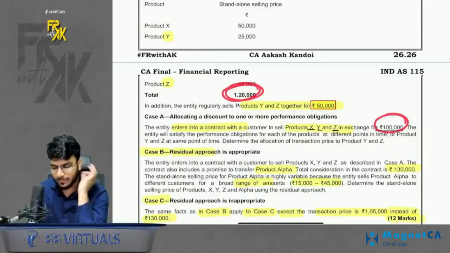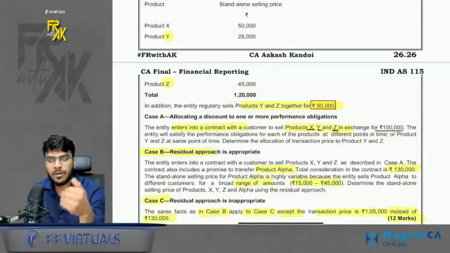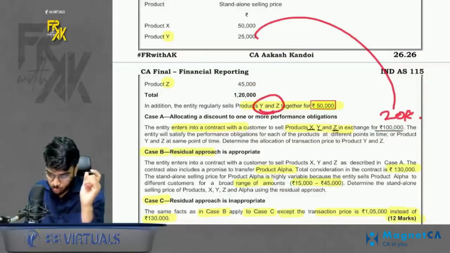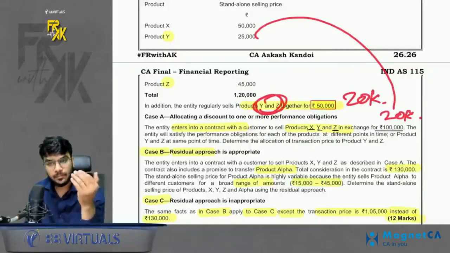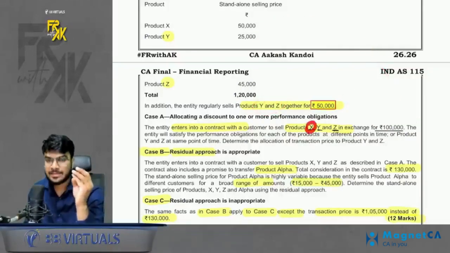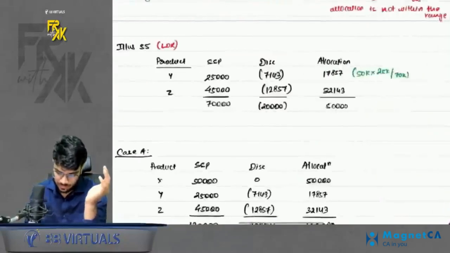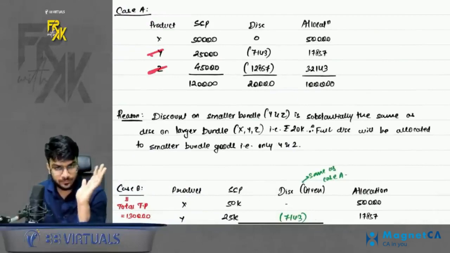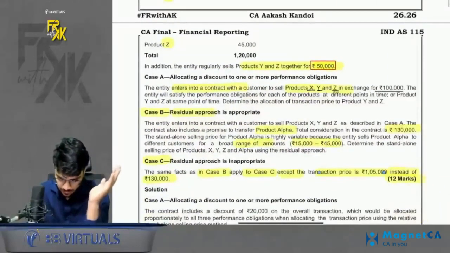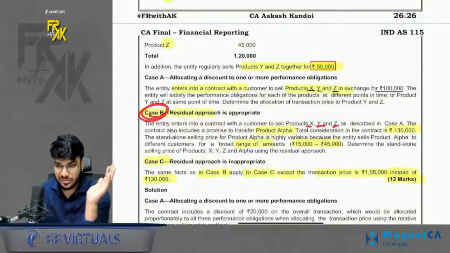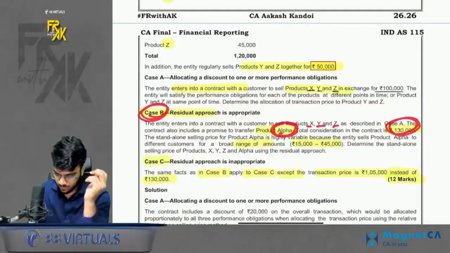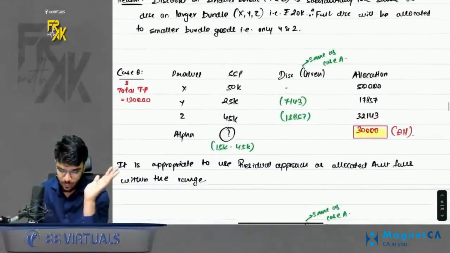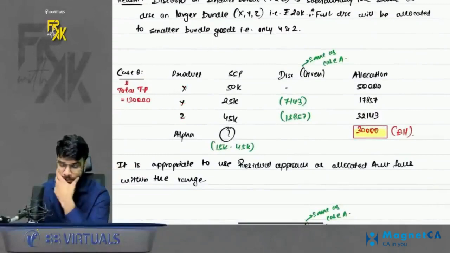You sell it for 1 lakh. That means on all 3 products, how much discount are you giving? You are giving a discount of 20,000. And if you see closely, on the 2 products also, you give a discount of 20,000. That means on this extra product X, you are not giving any extra discount. That means in case A, the discount will not get allocated to X. It will only get allocated to Y and Z. Simple. Case B. It says along with XYZ, we also sell alpha, but we sell for 1,30,000. Okay. And range of alpha is given. How to calculate the value of alpha? It is simple. See, you have the data of first 3 products. Okay.